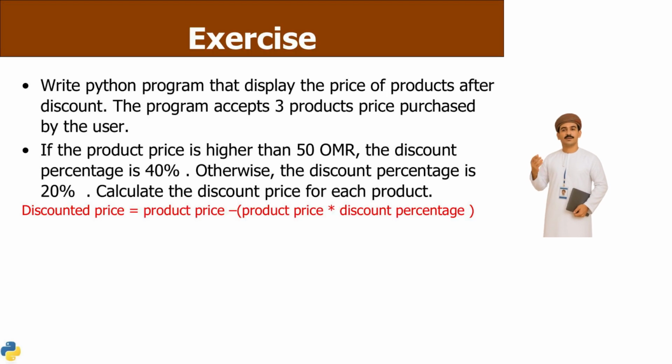To calculate discounted prices in Python, input 3 product prices. If a price exceeds 50 Omani Rial, apply a 40% discount. Otherwise, apply 20%. Use the formula: discounted price equals product price minus product price times discount percentage. This ensures accurate pricing adjustments based on the initial cost.